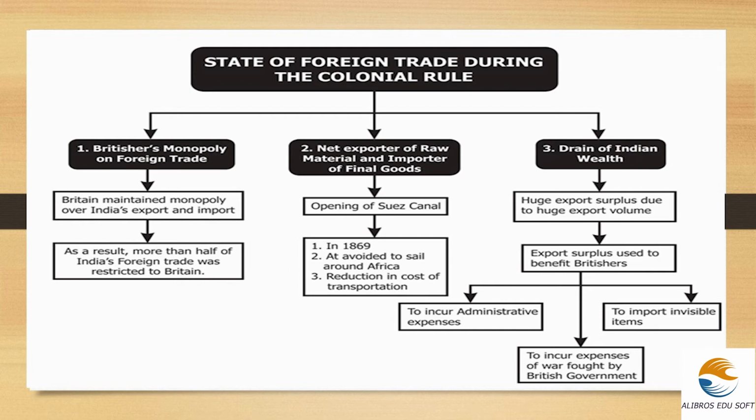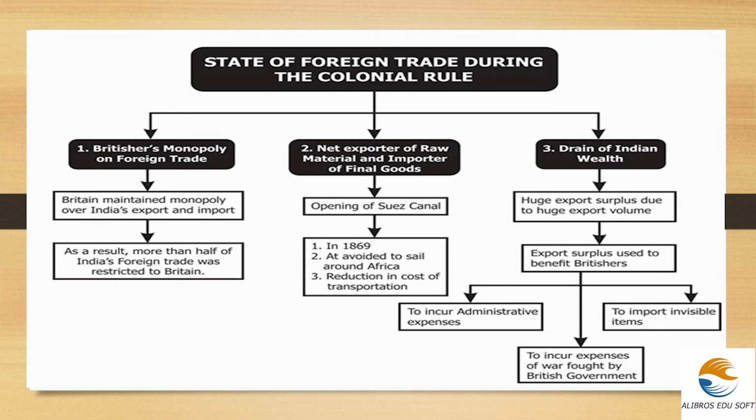And this export surplus used to benefit the Britishers. The export surplus that the British used was mainly for three uses. First one is to incur the administrative expenses. When we talk about the administrative expenses, it is not related with the administrative expense of India, but with the administrative expense of Britain. Next is to incur expenses of wars fought by the British government. The British government used to wage wars not only with India but also with other nations, and the expenses they incurred during the fighting of such wars, they met with the help of the export surplus of India.